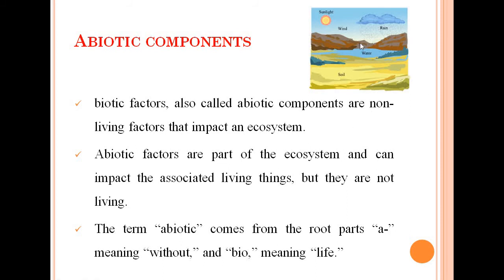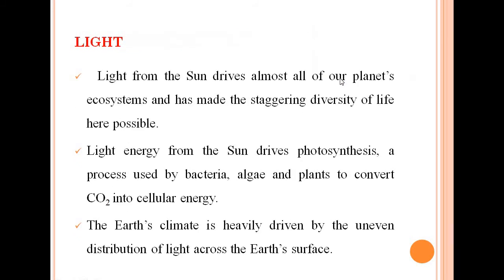These are the different examples of the abiotic components, that is the sunlight, wind, rain, water, soil, and there are several others. So first we will deal here with the first abiotic component, that is the light. We know plants use light to prepare their food. The growth of plants and flowering are also dependent on the availability and duration of the exposure to light.